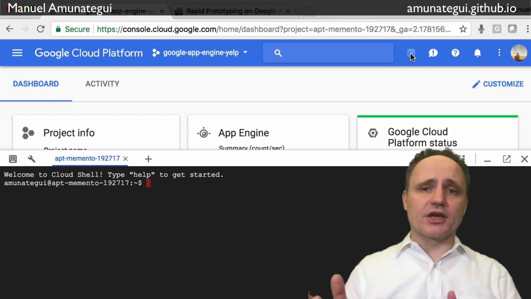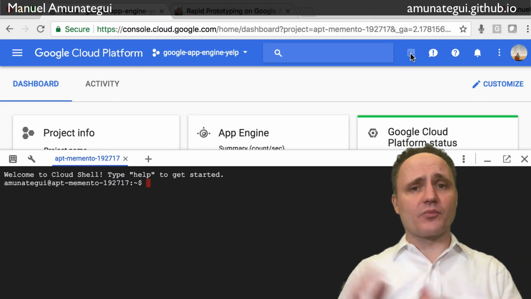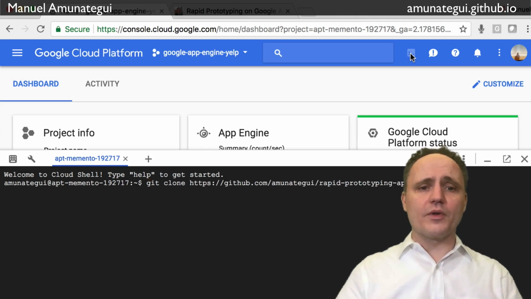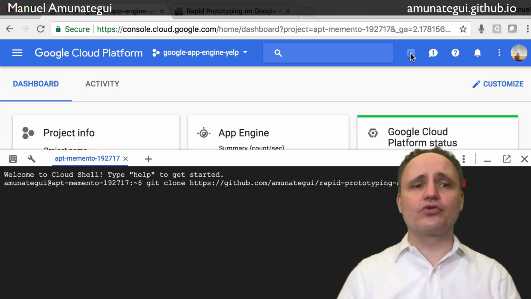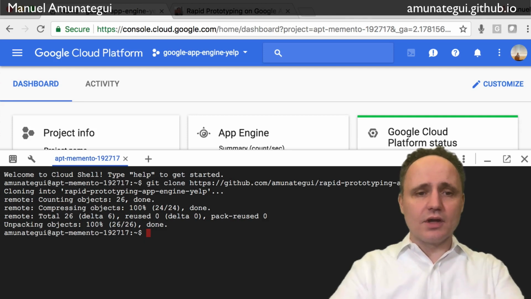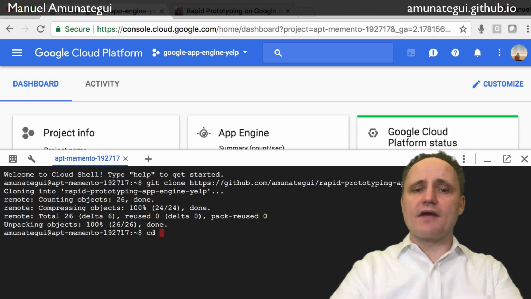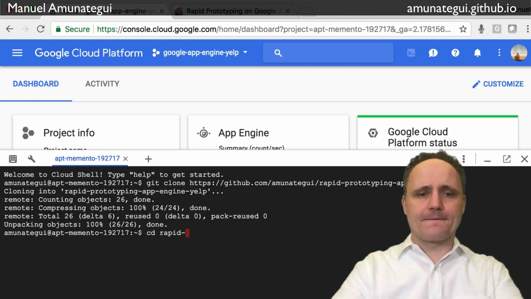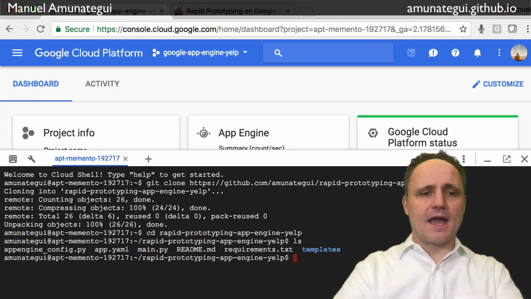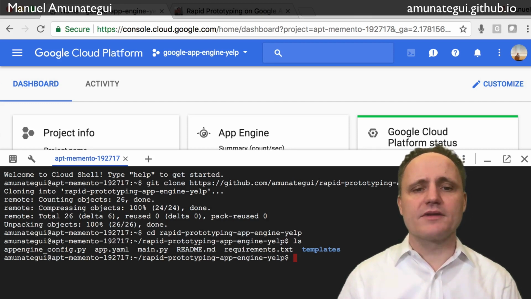You have a Flask web application, right? You've run it locally. It all works, and you're storing it in GitHub, and that's the place to put it. So all we've got to do then is clone it down onto our machine on Google Cloud. Just fire up a regular git clone command. Now it's local for that machine. So now I'm going to cd into it just to make sure everything I need is there. And it looks good, right? I have my config file, my app YAML file, my main.py, and requirements, and my templates.